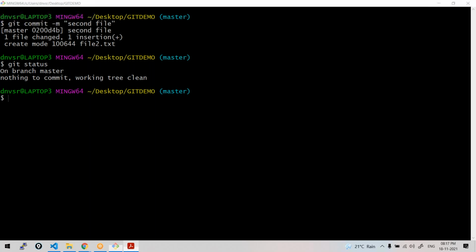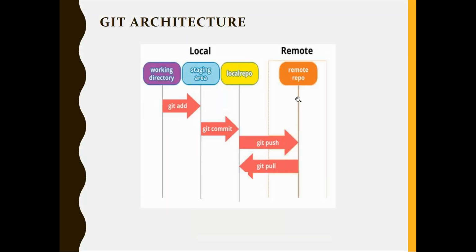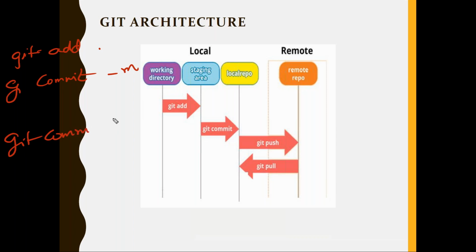Ma'am, if we give the file name while committing, only that file will be committed? If you want to commit only one single file, that is also possible. Generally, what we do is git add, and then git commit. Suppose you want to commit only a single file: git commit file1.txt -m message.